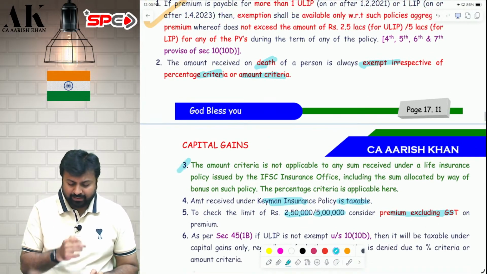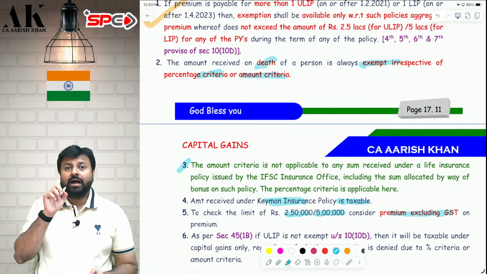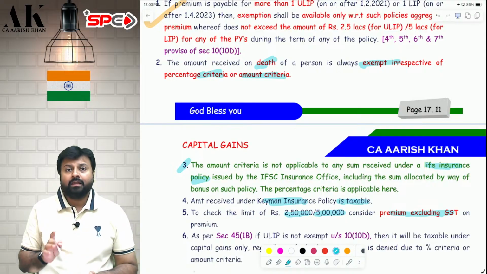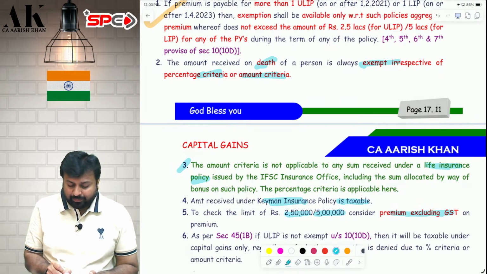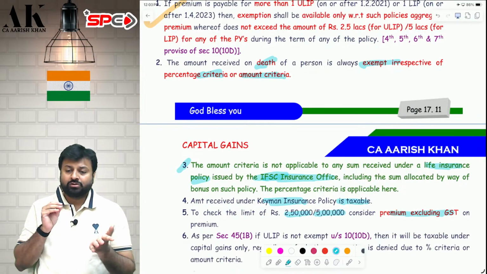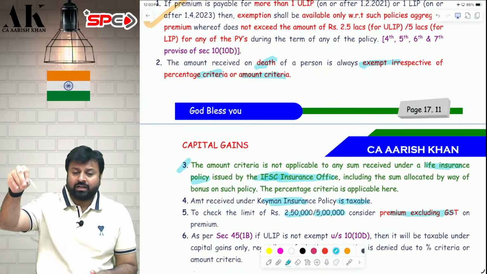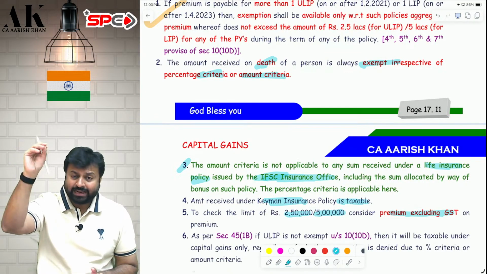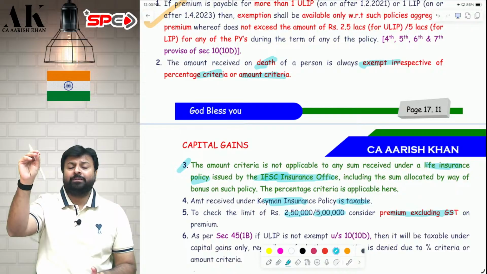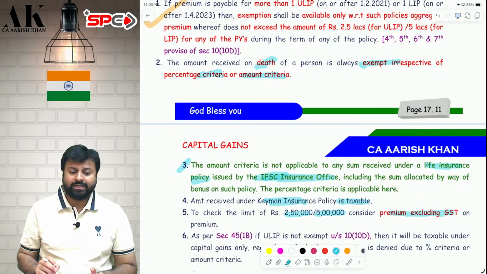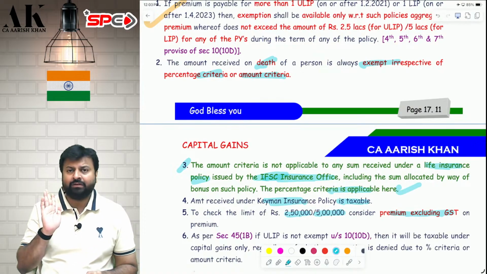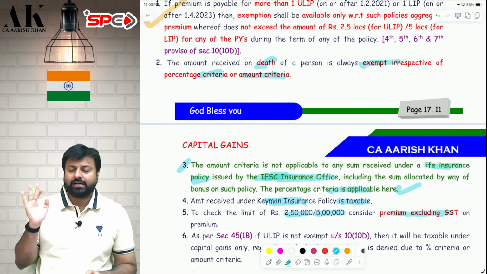Now, one amendment and one relaxation. Amount criteria is not applicable for LIC if you purchase the policy from an insurance office which is located in IFSC. So if I go to IFSC, Gujarat, International Financial Service Center, and purchase a life insurance policy there, then amount criteria is not applicable. Percentage criteria is applicable even there.